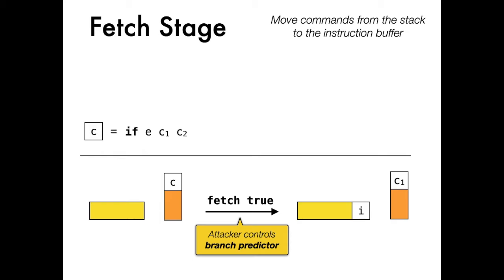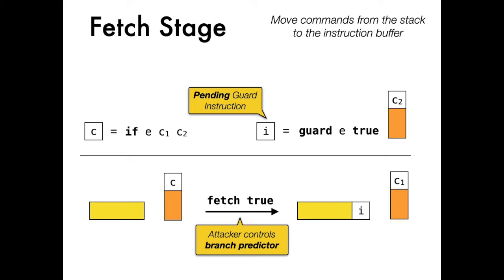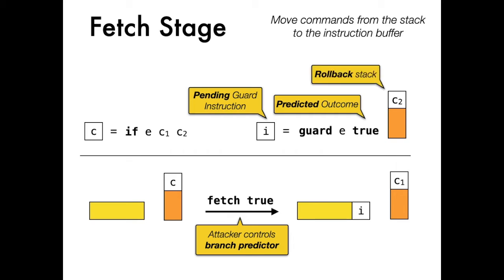Then, the processor inserts in the reorder buffer a pending guard instruction, which stores the predicted outcome for the condition and the else branch together with a copy of the current command stack as a rollback stack to restart the execution in case of misprediction.